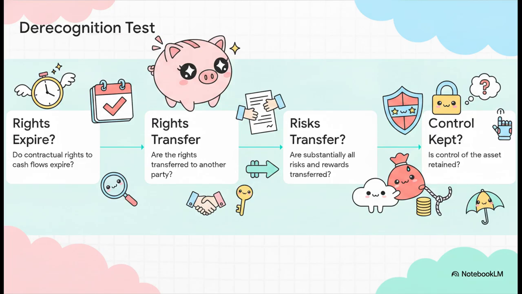End of story. But what if the entity sells the asset? Well, then we hit Step 2, were the rights actually transferred? Step 3, did they transfer substantially all the risks and rewards of ownership? For example, if you sell off a loan portfolio but guarantee to absorb all the losses if it goes bad, well, you haven't really transferred the risks, have you? And if it's still a bit of a gray area, we look at Step 4, who actually has the practical control to sell the asset?